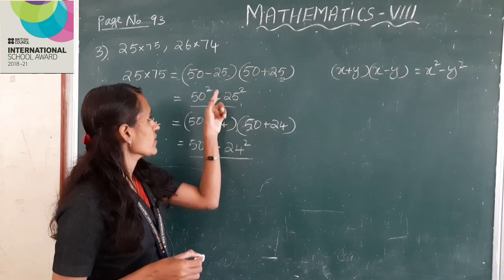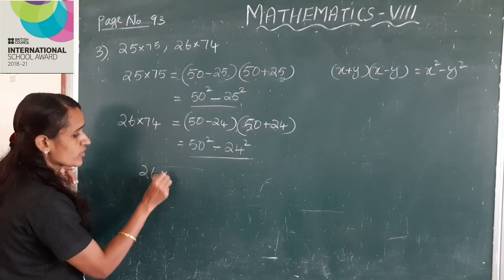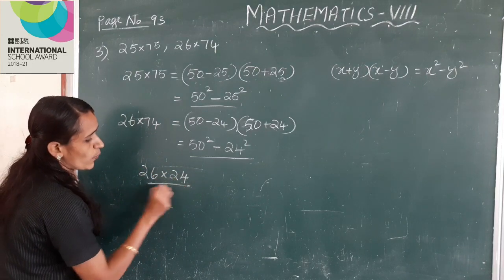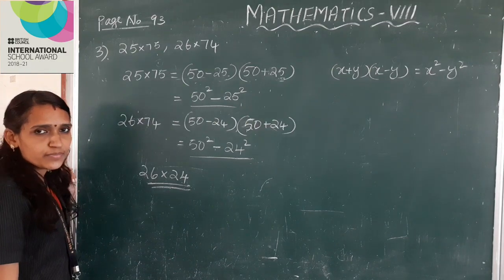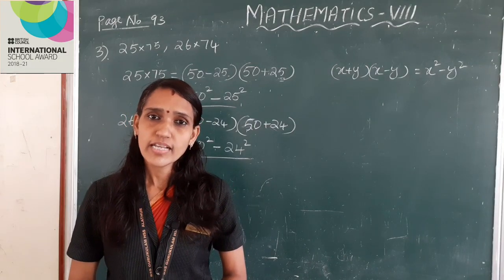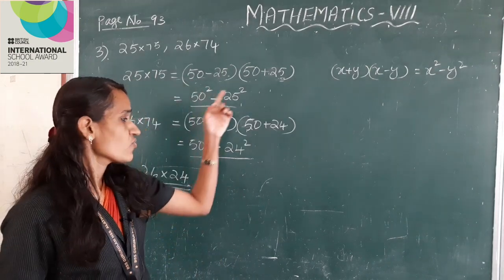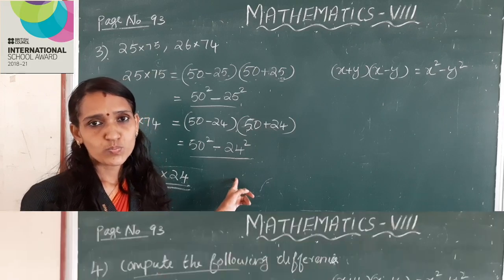So here the larger product is 26 into 74. Clear children? The remaining problems in the textbook have to be done as homework. You can do it in the same way we have done above.